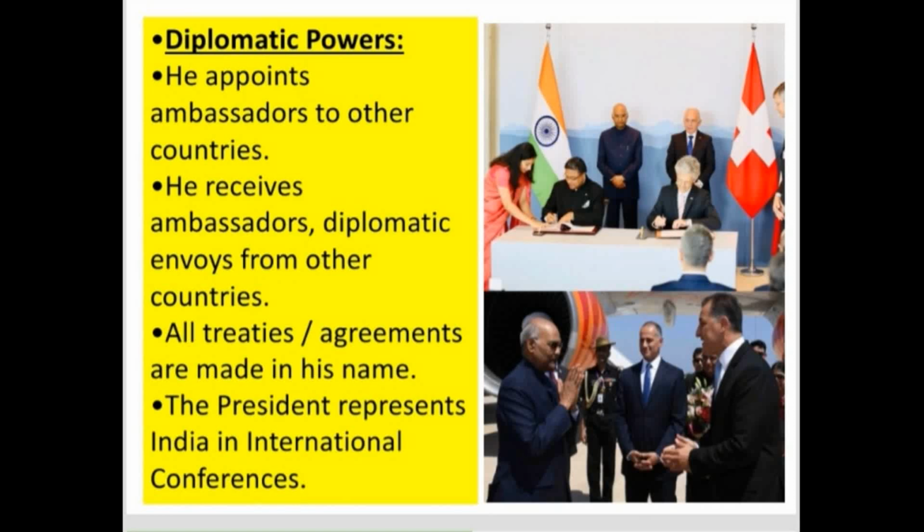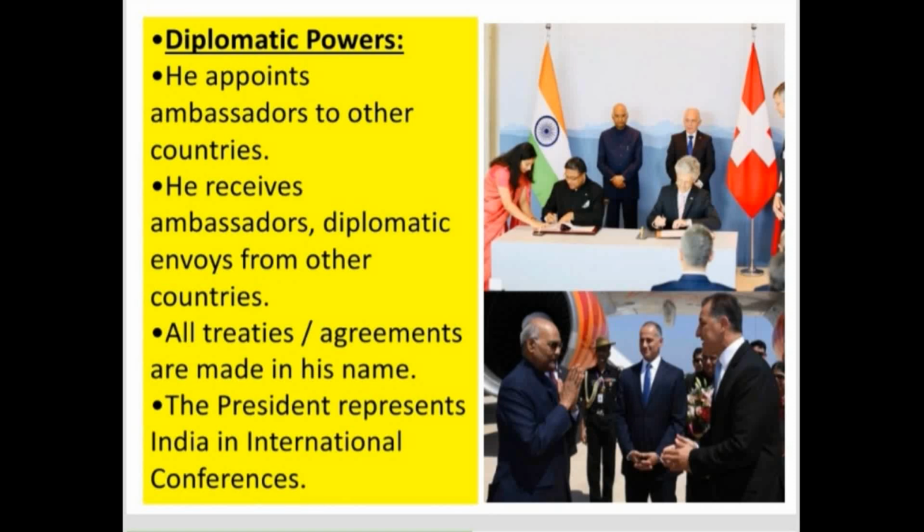Envoys means messengers. So diplomatic envoys means they want to have a good relationship with India. They want to visit India and build good relations with India. Such people will be sent by other countries, and all such people will be received and engaged in talks and other matters by the President.